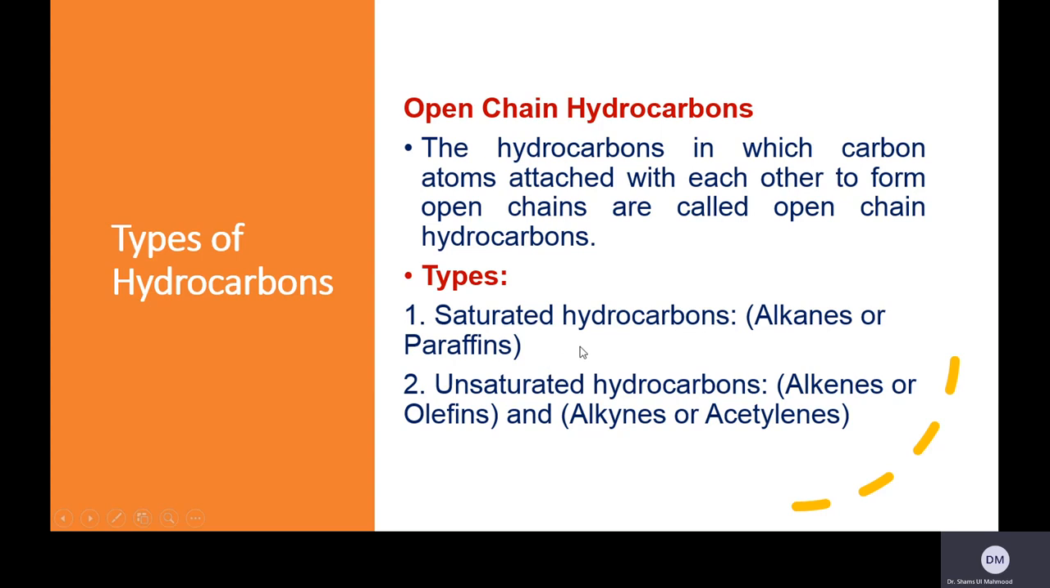Saturated hydrocarbons are called alkanes or the paraffins. Paraffins means little reactive, because alkanes have saturated single bonds, they are little reactive. And second, there are the unsaturated hydrocarbons, which are called the alkenes as well as the alkynes. Alkenes are called olefins and alkynes are also called acetylenes.